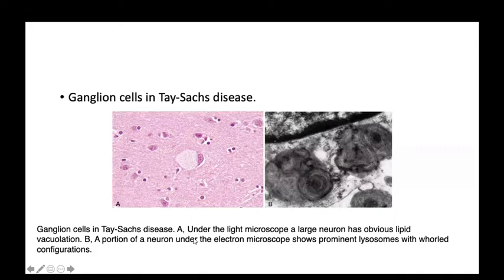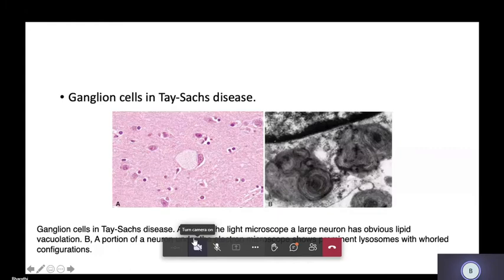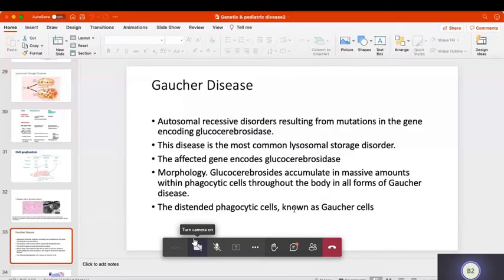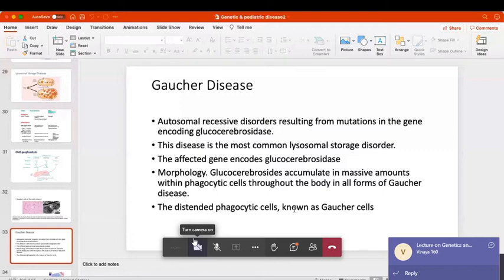There is accumulation of glucocerebroside in a massive amount in phagocytic cells. What are the phagocytic cells in your body? Macrophages and neutrophils. Mostly they are the macrophages in a tissue. They are macrophages, which we also call histiocytes.